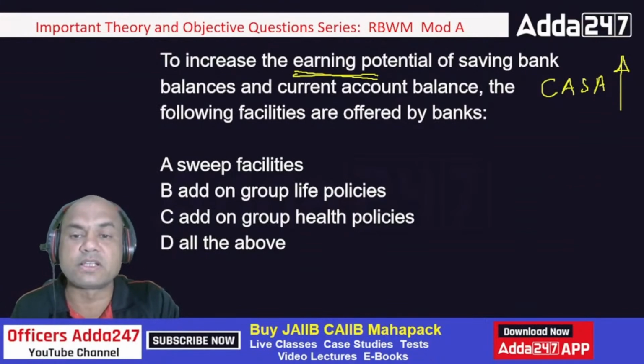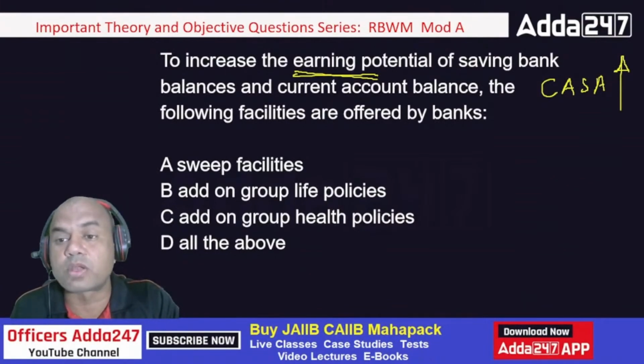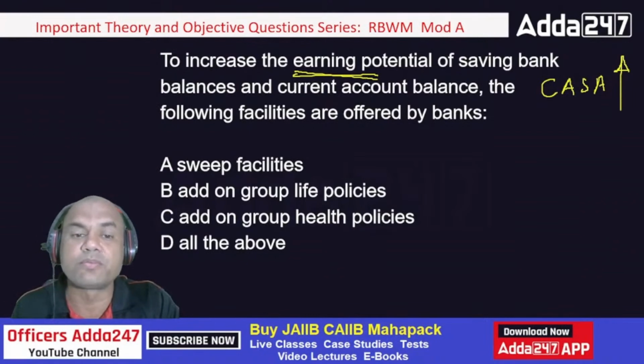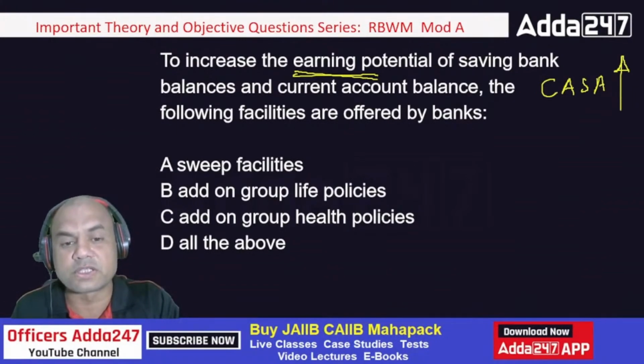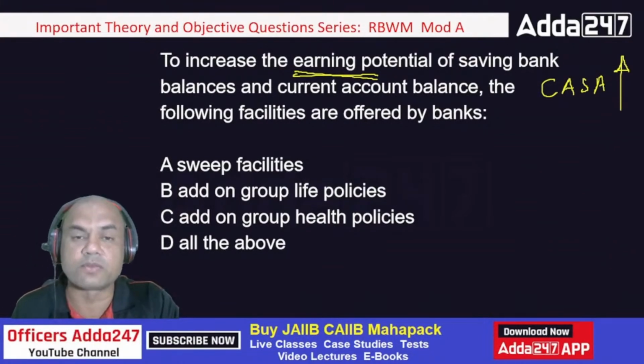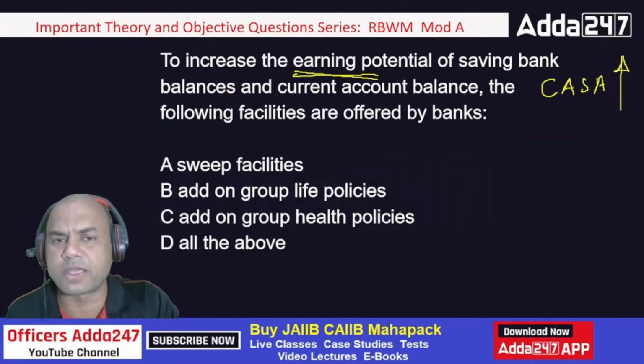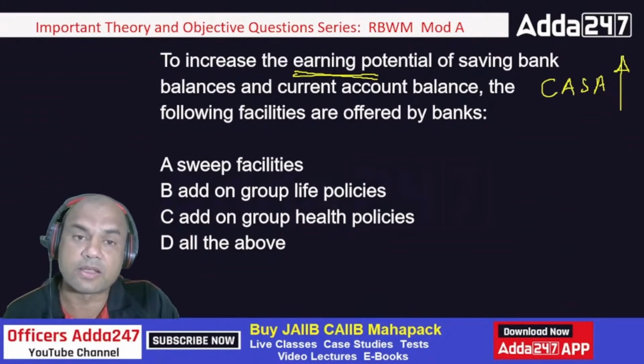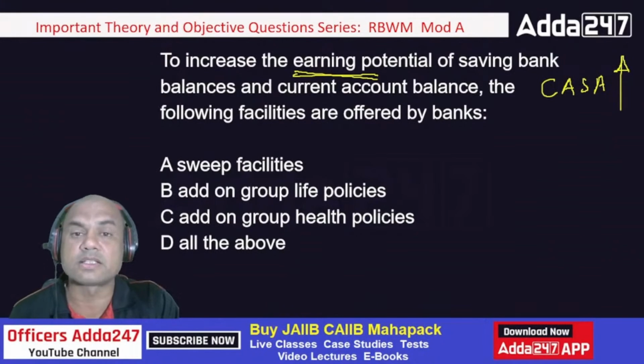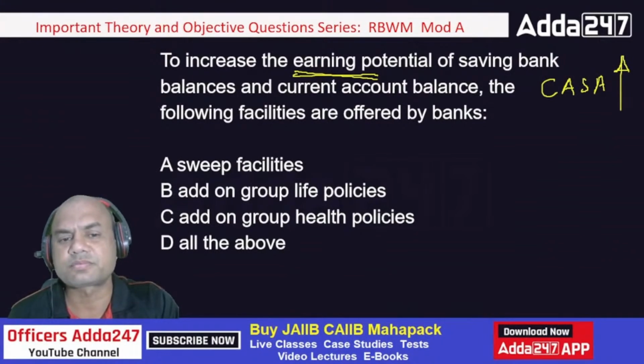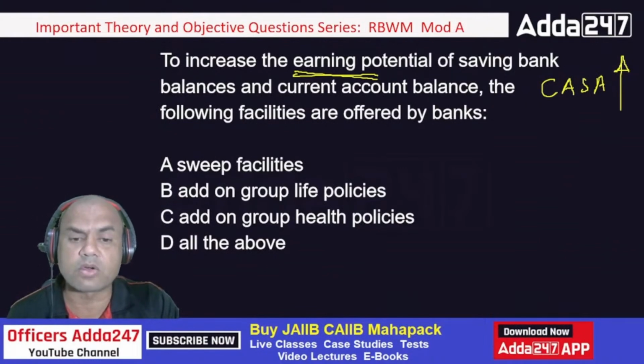So the following facilities are offered. Means I want more CASA from the customer. So what will I do? I'll arrange sweep facilities, add-on group life policies, add-on group health policies, and all of them. What will I offer as a bank to the customer so that they can increase their CASA balances? What do you think? Sweep, add-on group life, group health, or all of them?